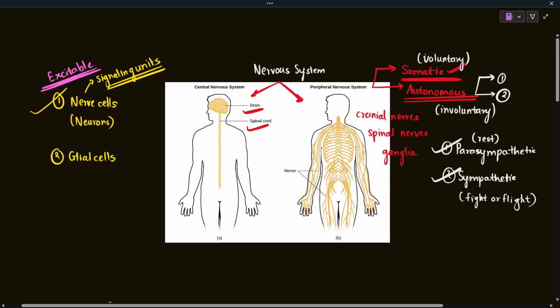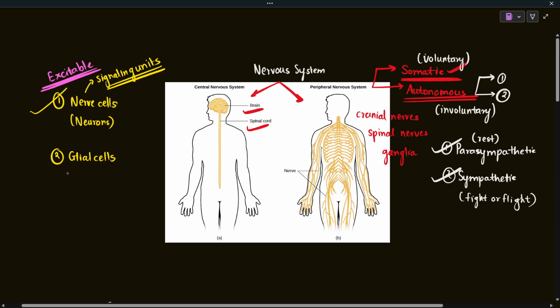On the contrary, the glial cells are not excitable, though they are much more similar to nerve cells. Their composition is similar to nerve cells, developmentally and anatomically, but there are structural differences that we will cover in the lecture specific to glial cells. Unlike nerve cells, glial cells are non-excitable, so they can't respond to a stimulus.